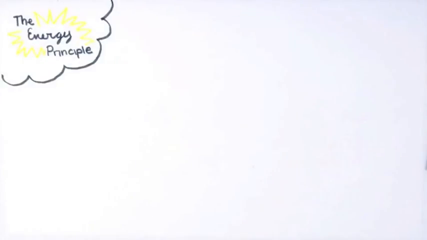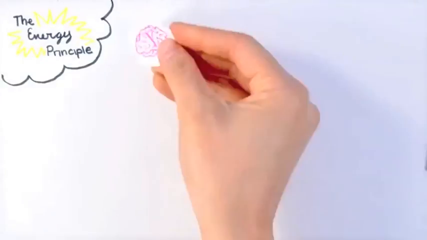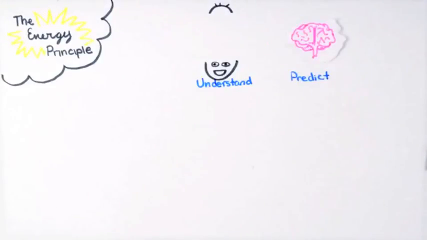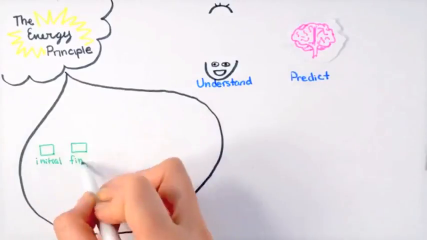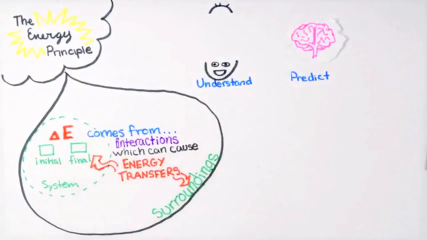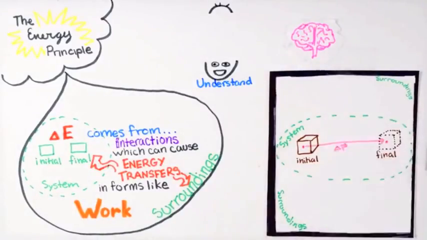We recently introduced our second fundamental principle, the energy principle, where we use the total system energy E to understand and to predict motion. In particular, the principle tells us changes to the total energy, delta E, can only happen through interactions of the system with the surroundings. In the energy principle, interactions are described by processes that cause energy transfer between the system and the surroundings. Today, we'll focus on the process known as work, in which forces act to transfer energy into or out of